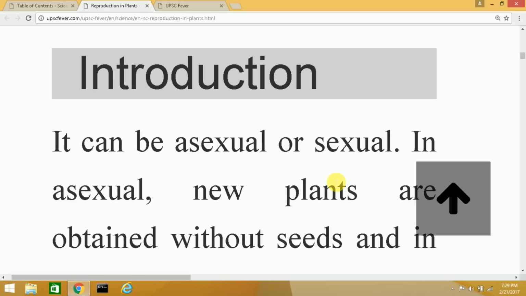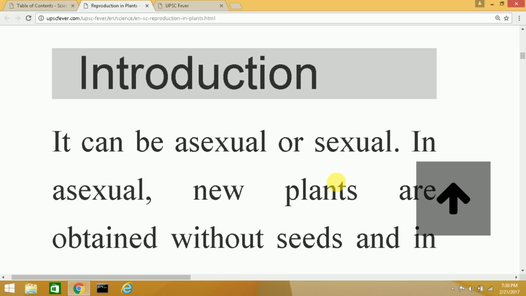Some other types of reproduction: budding, which is seen in the fungus known as yeast. Yeast is a unicellular organism. Algae reproduce through the process of fragmentation, and mosses and ferns reproduce through spore formation. So spores are tiny seed-like projections formed on the underside of the leaf, and these projections fall off from the leaf and then they germinate into new plants.